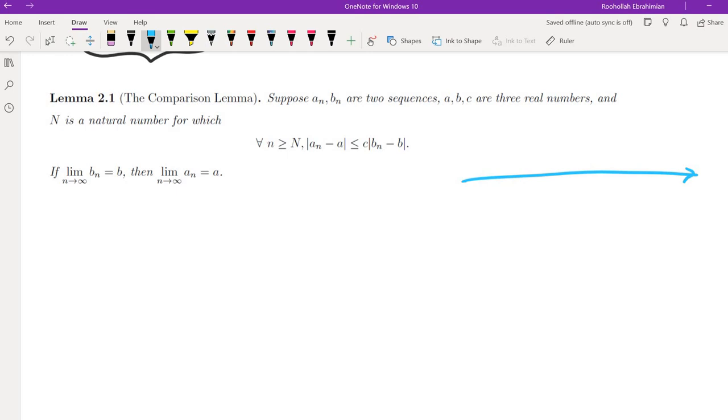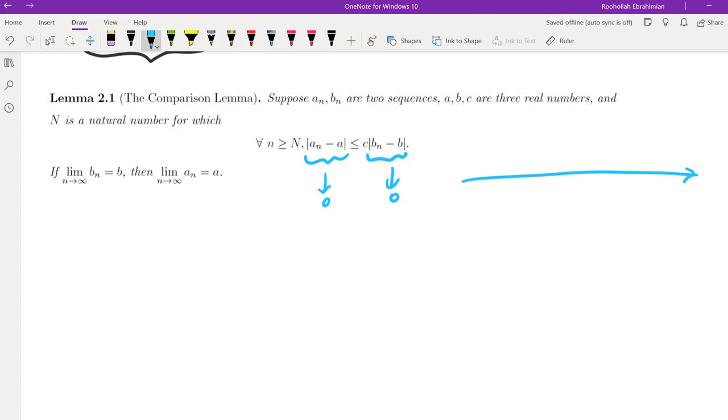A, B, and c are constants. If b_n approaches B, which means this approaches 0, then this side would also approach 0. In other words, a_n approaches A. By the idea of the squeeze theorem that you have seen, it makes sense. But now, how do we in fact prove this?